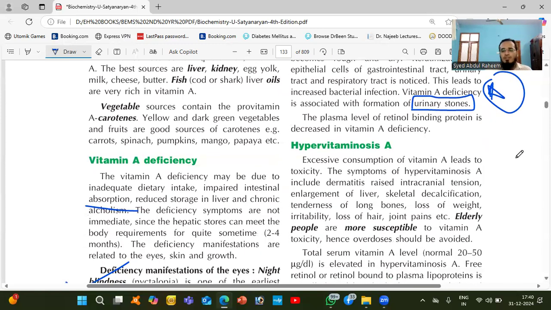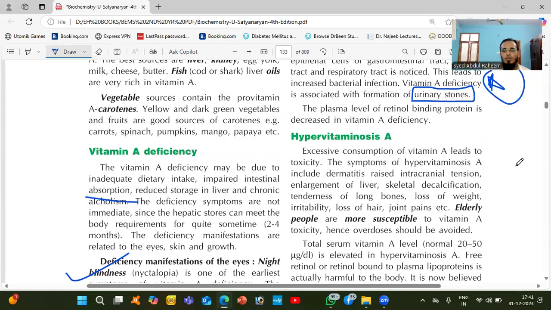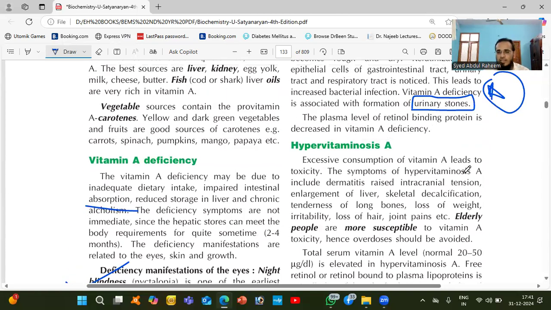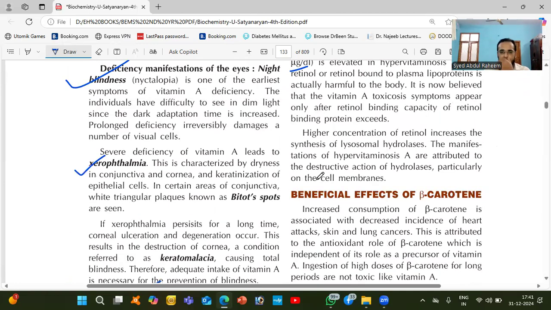Hypervitaminosis A. What will happen if there is a high amount of vitamin A? It leads to toxicity, including dermatitis, intracranial tension, long bone tenderness, loss of weight, irritability, hair loss, and joint pains. What is the normal level of vitamin A? 20 to 50 microgram per deciliter.